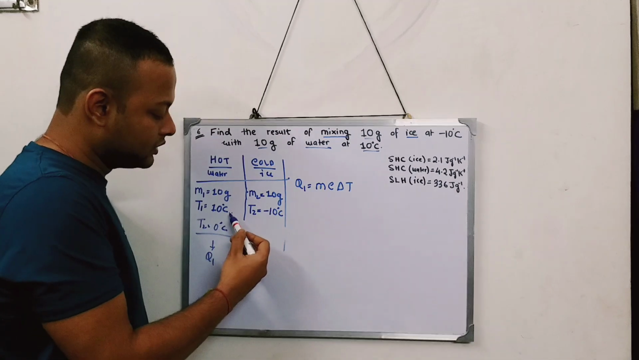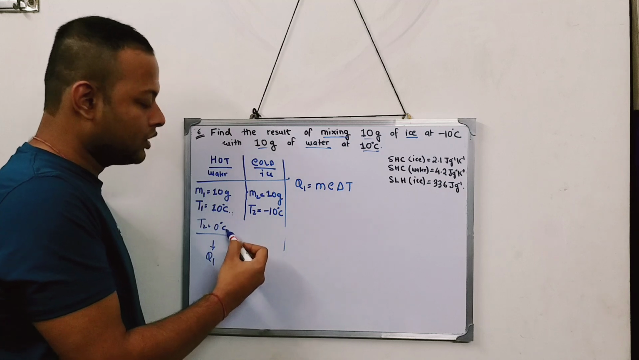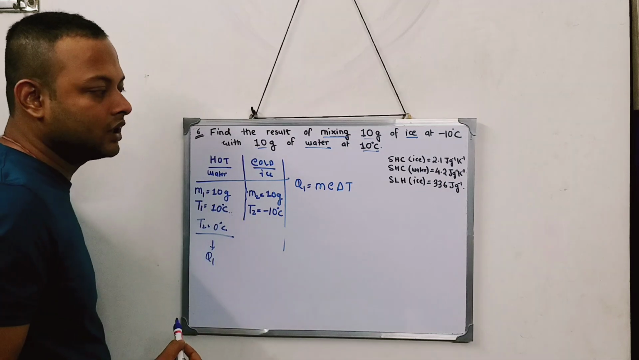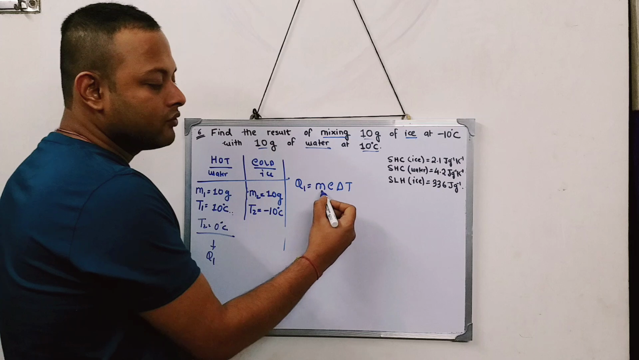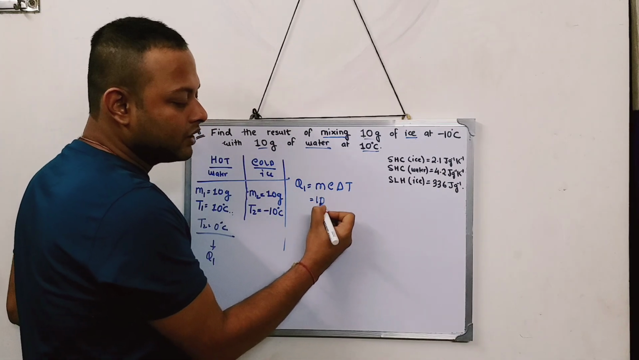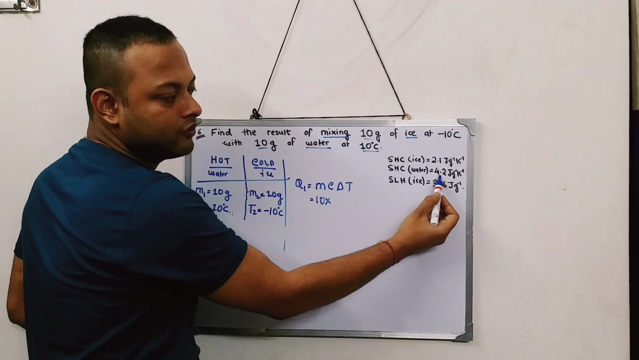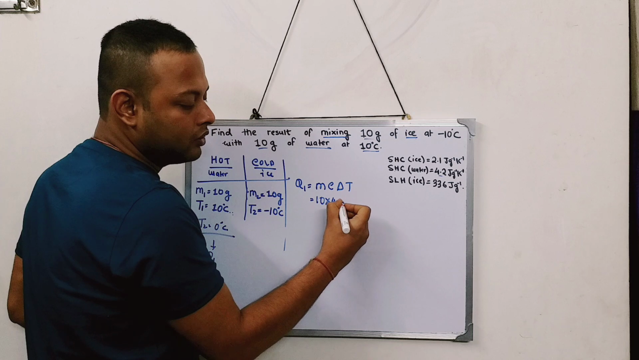So over here what happens? The state is not changing. Water to water. As the state is not changing, I will use the formula mc delta T. So mass is how much? Mass is given as 10 gram. C value is given. Specific heat capacity of water is given as 4.2.